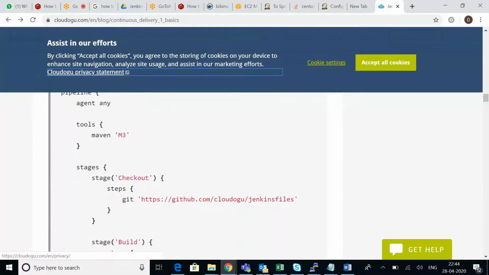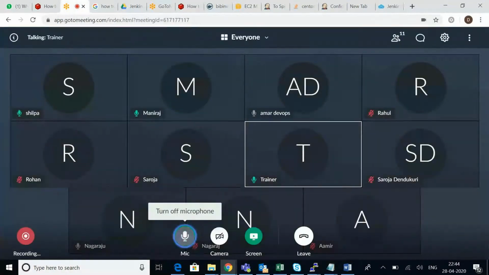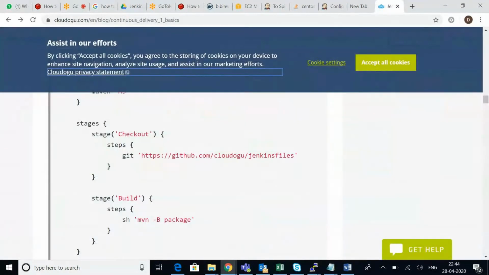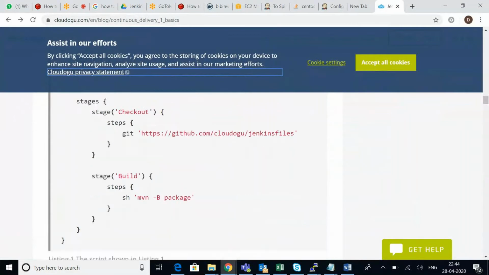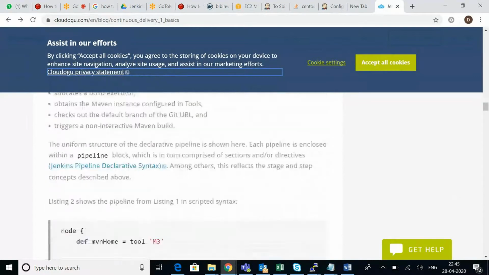Only two stages he has. Just he is building. So guys, this is called CI. CI means continuous integration, just building an application. It's not deploying, right? It's not delivery, so CD is not there. Only integration: getting the latest code and building an application. That's it.